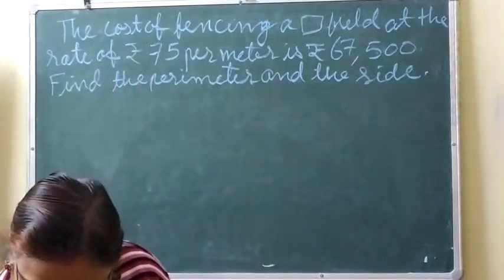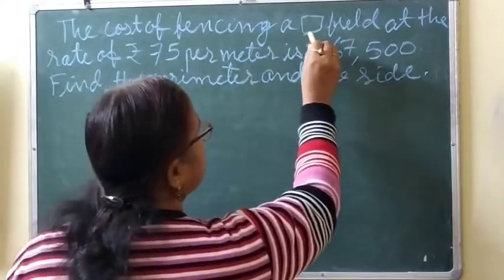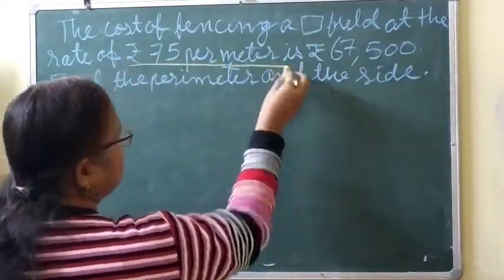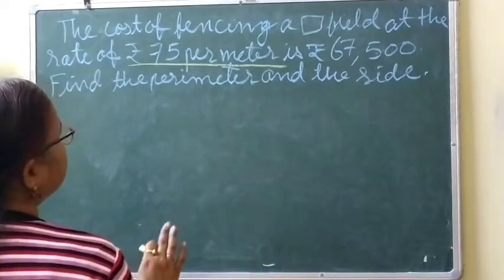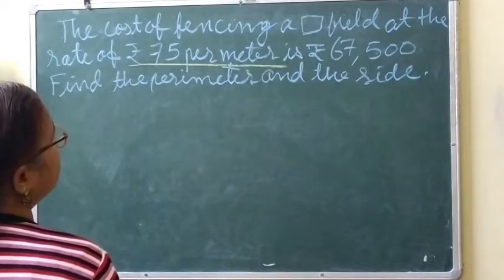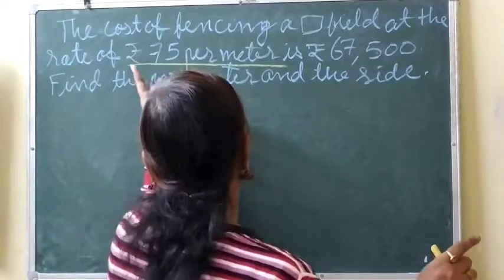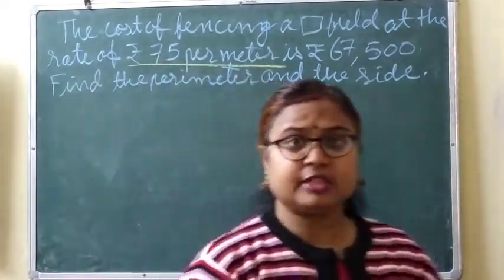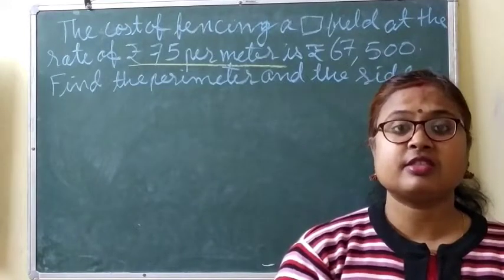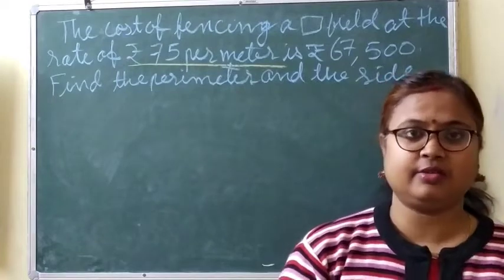Okay. So how we will solve it? The cost of fencing a square field at the rate of rupees 75 per meter is this one. Find the perimeter and the side. Clear? Rupees 75 per meter means the cost of fencing 1 meter of square field is rupees 75.